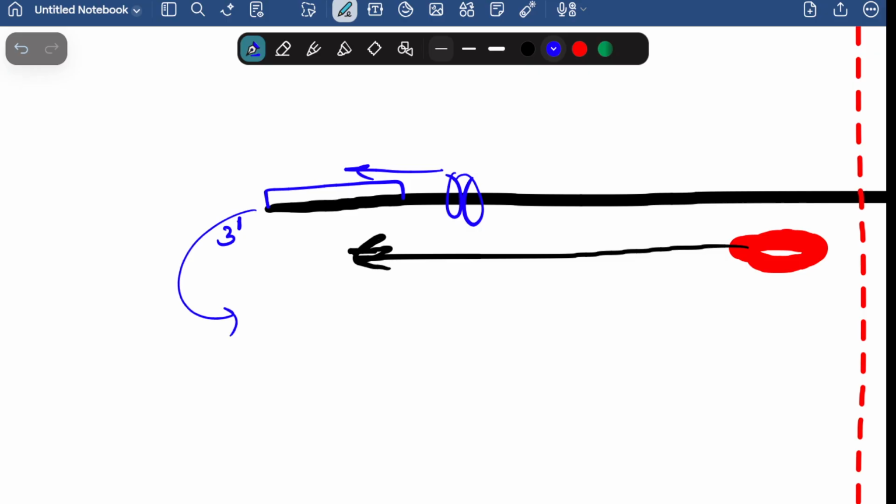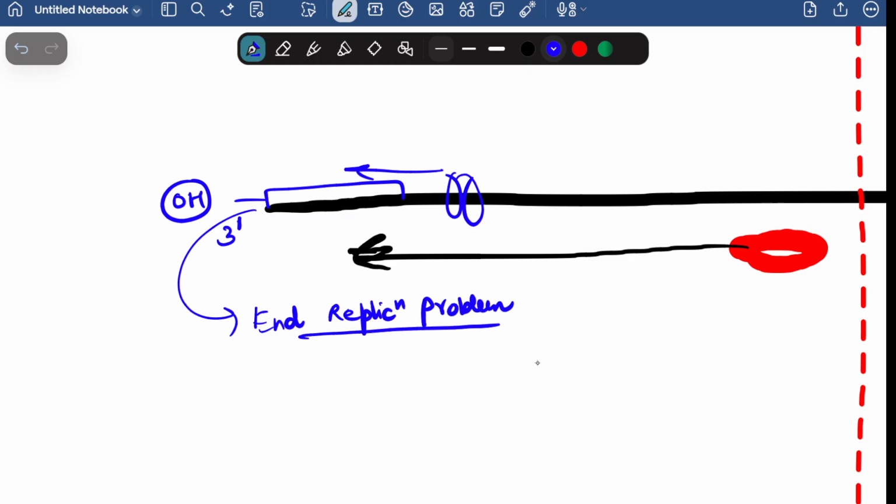Whatever nucleotides are exposed, the OH group is exposed, and this OH group becomes very reactive. Now this is called the end replication problem, and we have to solve this end replication problem so that the OH reactive group is not exposed.